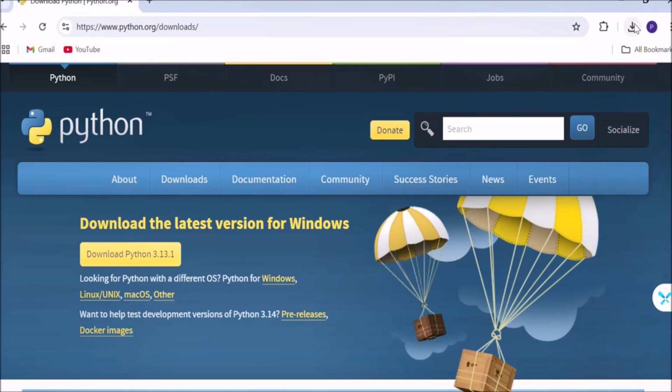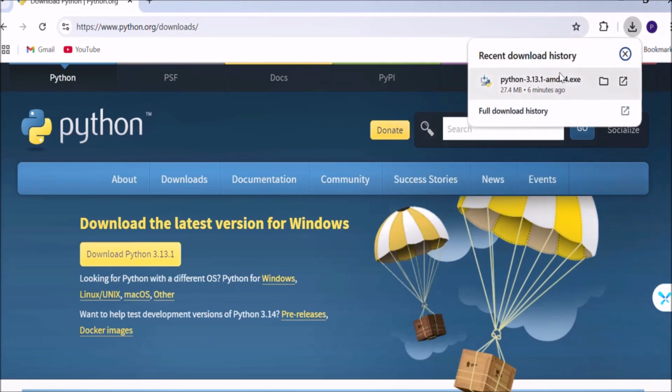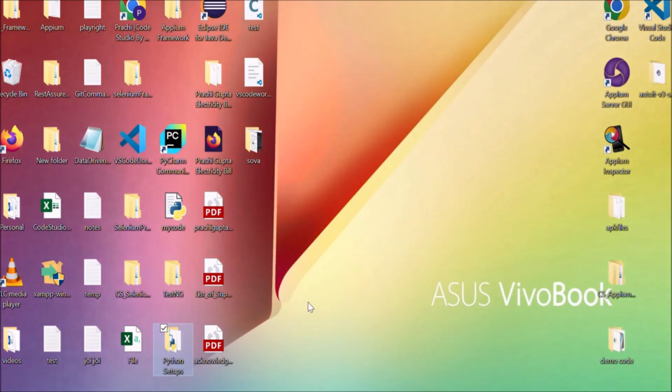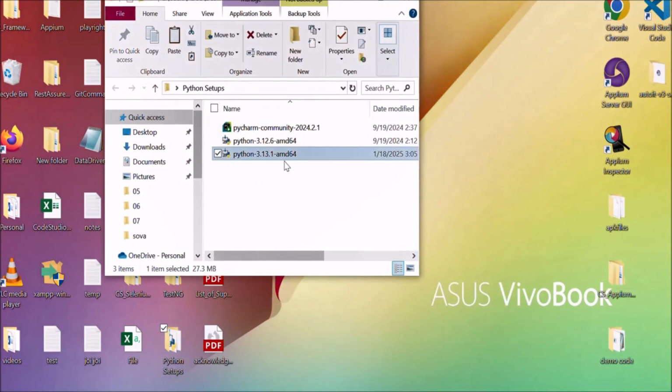Now once the download is completed, go to the download tab and see, this is our setup file, Python 3.13.1 amd64.exe. This is a setup file for the Windows operating system. You just copy this setup file to your desktop, and from there we'll start the installation of Python. So I have already copied this setup file in this folder, Python setup folder. This is the setup file.